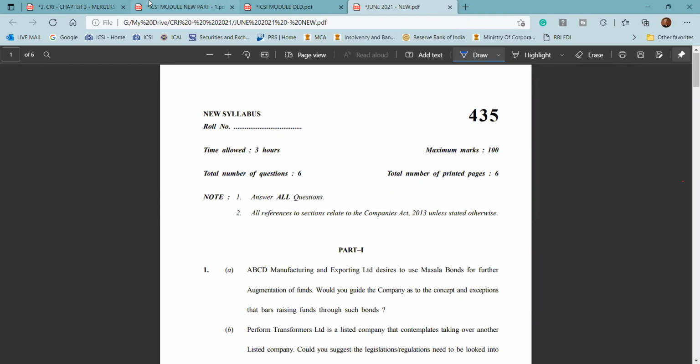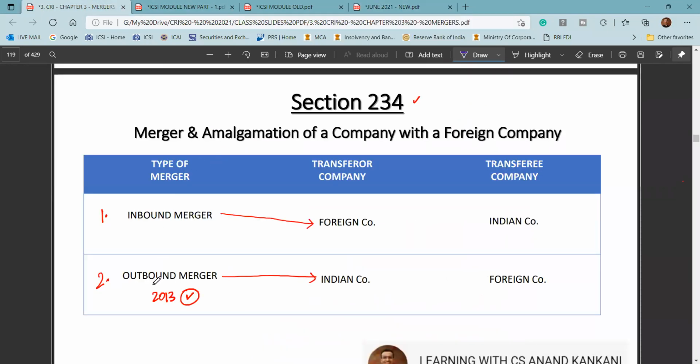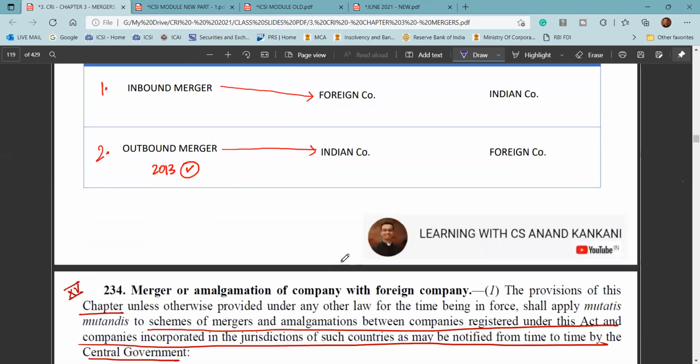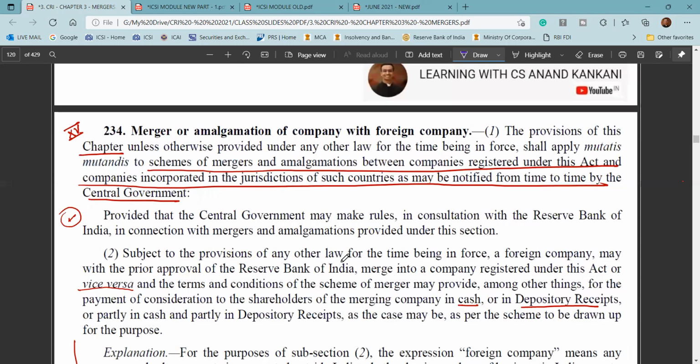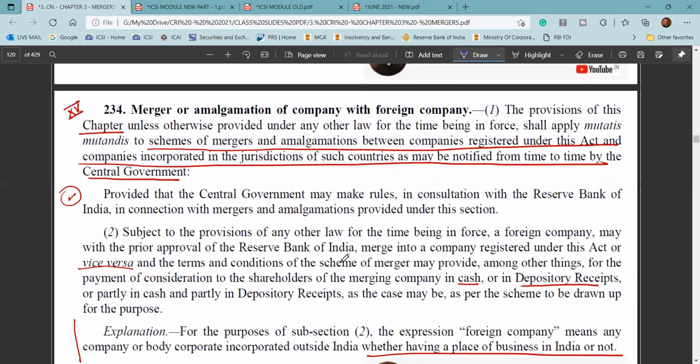So you will get this question: the difference between inbound and outbound merger, or you can also get a question such as, what is a cross-border merger, write a short note on that. Or, let's say a company incorporated in India is planning to merge with a company incorporated outside India. So what is going to be the process, and accordingly. So here, if you see, mergers and amalgamations of the company.